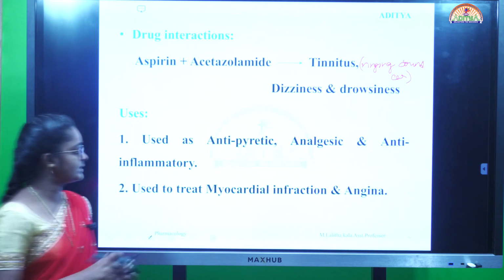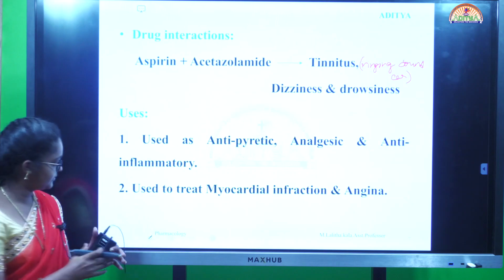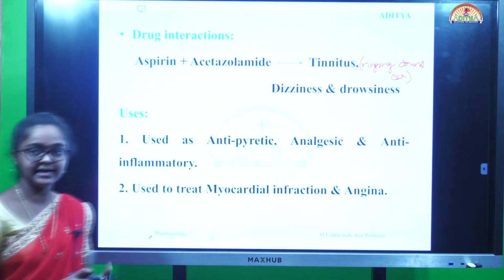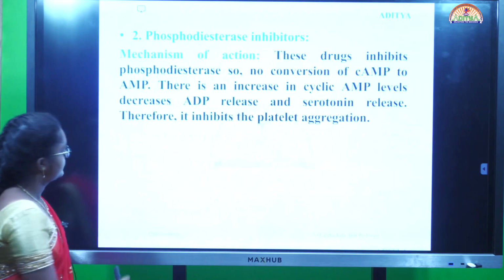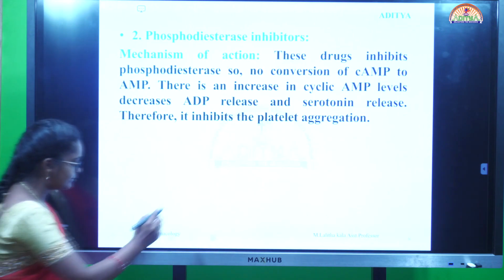Uses: it is used to treat as an antipyretic, analgesic and anti-inflammatory. It is used to treat myocardial infarction and angina pectoris. Next, the second one is phosphodiesterase inhibitor, which we have already discussed.